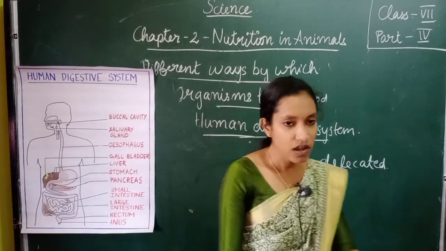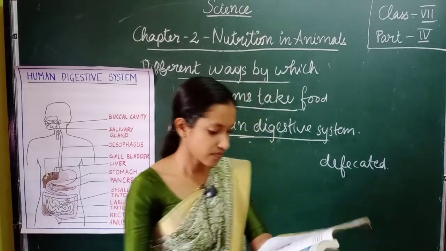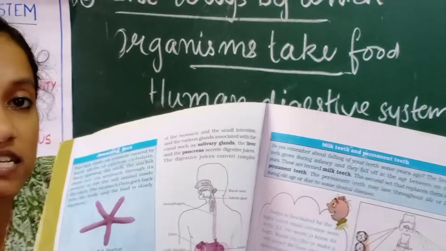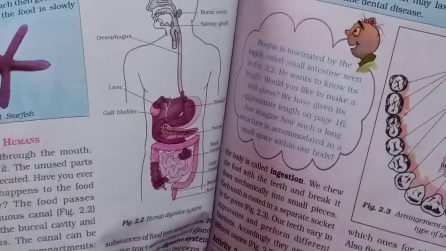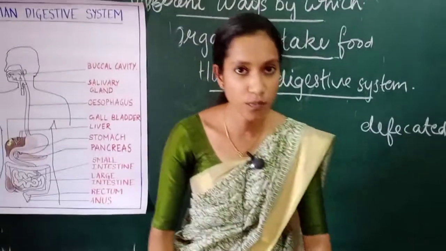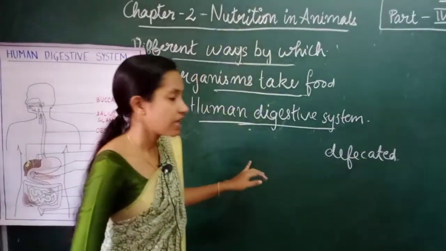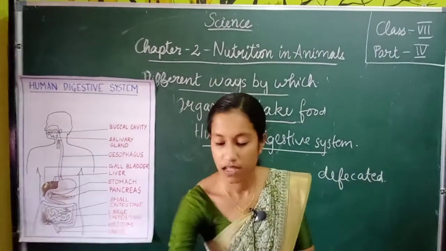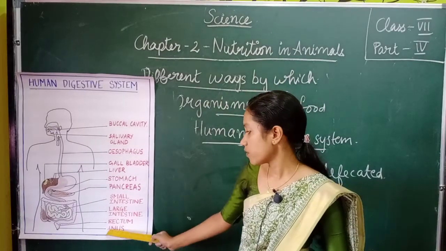You can also see this image in your textbook, page number 12, figure 2.2. You can just refer to this image while you are listening to this class. We said that we have our food through our mouth, and finally the food is defecated through the anus.